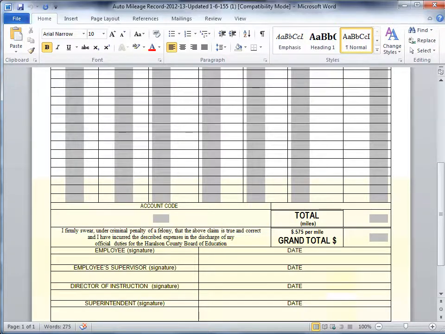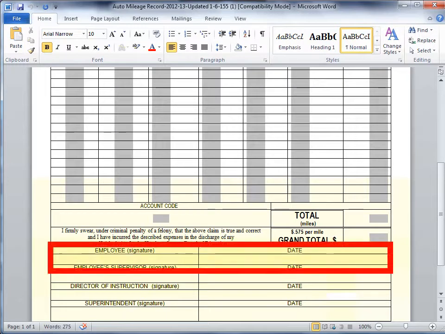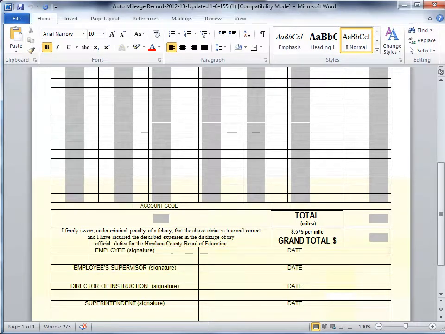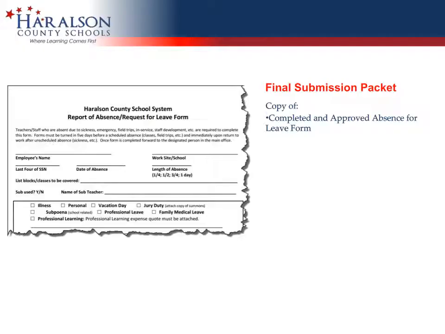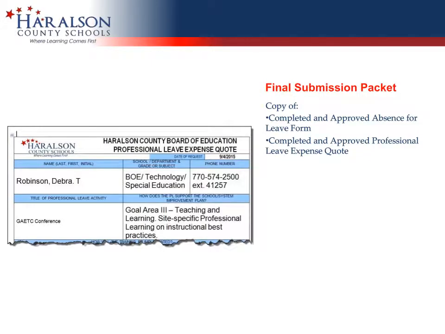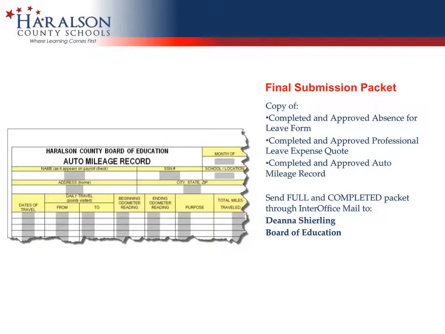Make sure to save your form before printing. Print, sign and date your form. Your next step will be attaching your previously approved forms before submitting to your immediate supervisor for signature. The first form you will need to attach will be a copy of the approved absence request for leave form. You will also need to attach a copy of your approved professional leave expense quote. Finally, submit all forms to your immediate supervisor for final approval. Your immediate supervisor will then return the form to you for correction, or will forward them onto the Board of Education for processing and payment.